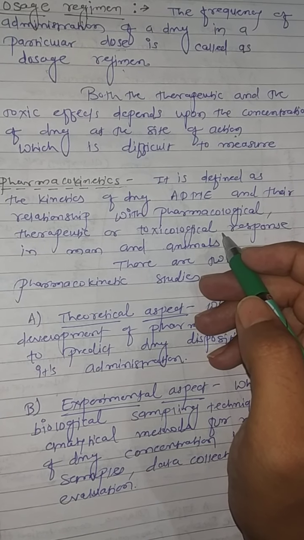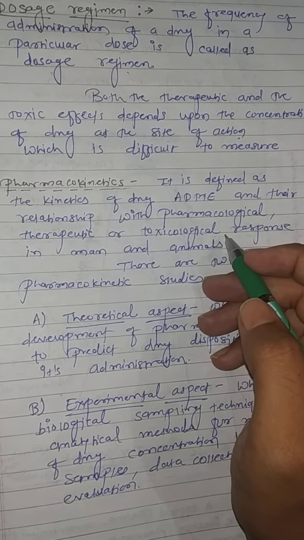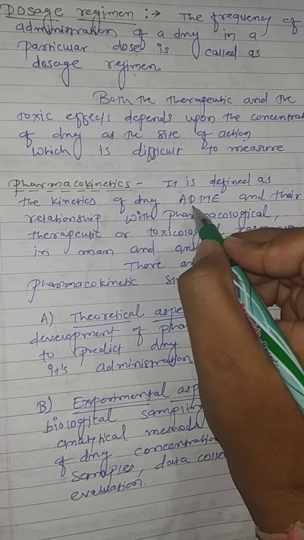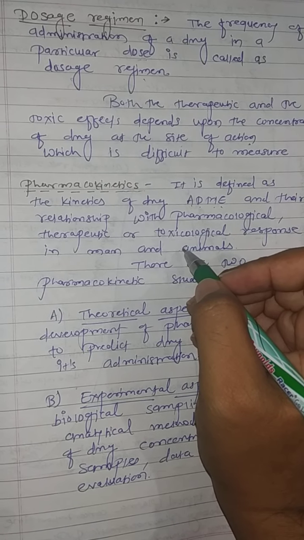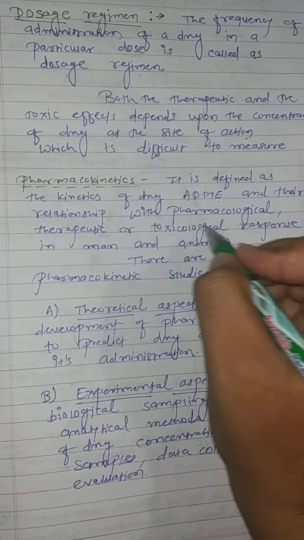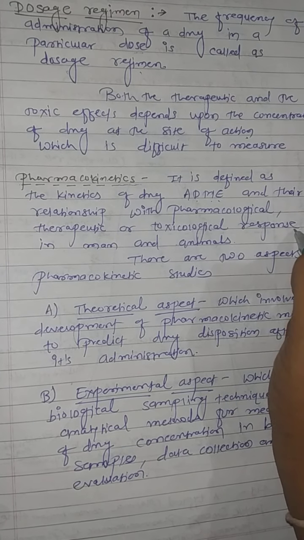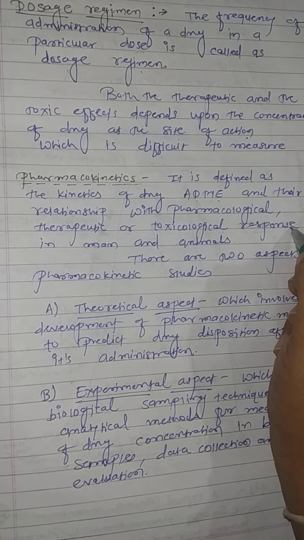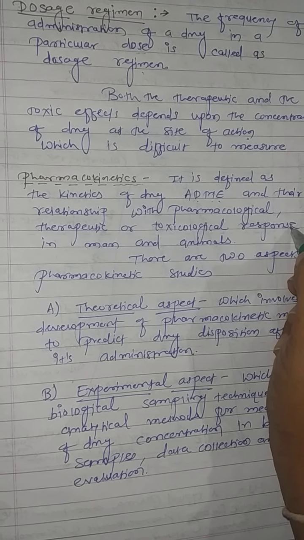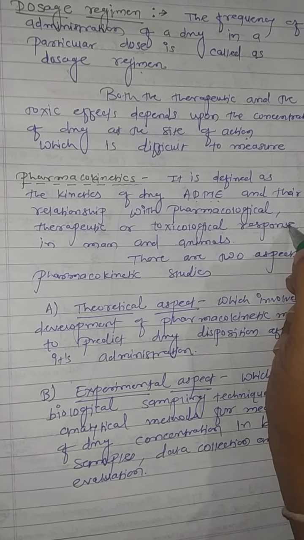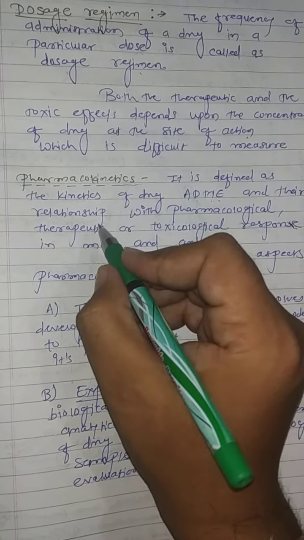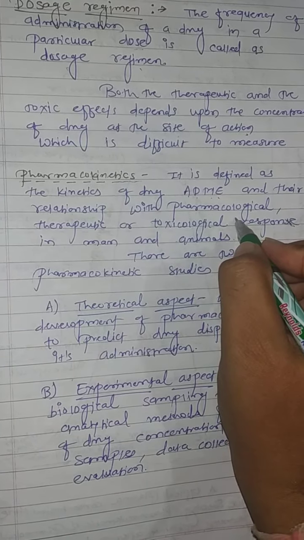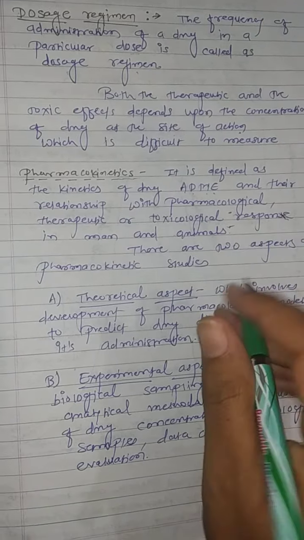Next, pharmacokinetics. Pharmacokinetics is simply defined as the kinetics of a drug, that is absorption, distribution, metabolism and excretion, and their relationship with the pharmacological, therapeutic or toxicological response. It is the movement of drug through these phases, that is absorption, distribution, metabolism and excretion, and their relationship with the pharmacological, therapeutic or toxicological response in man and animals.